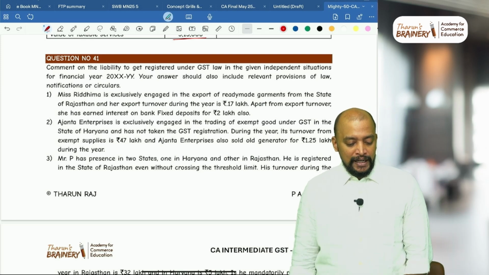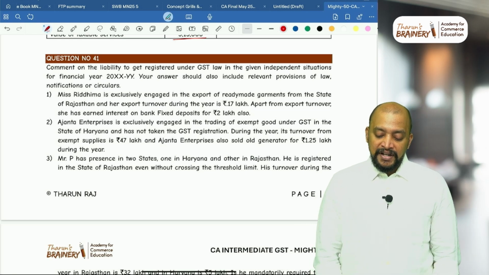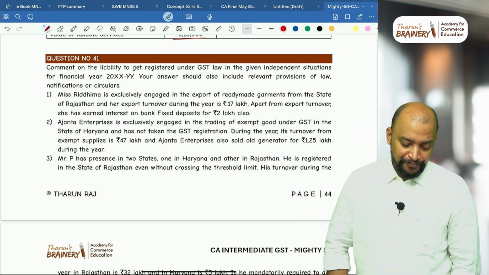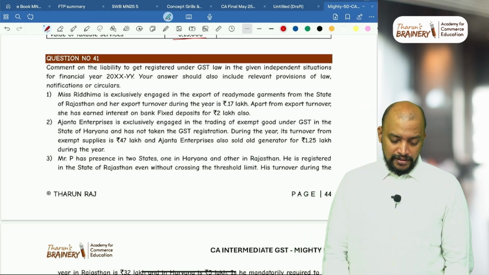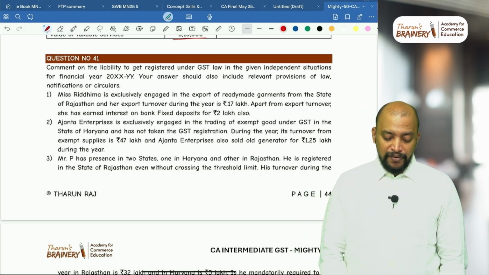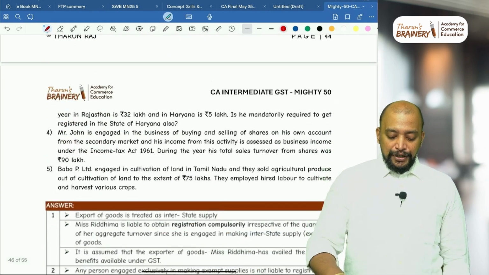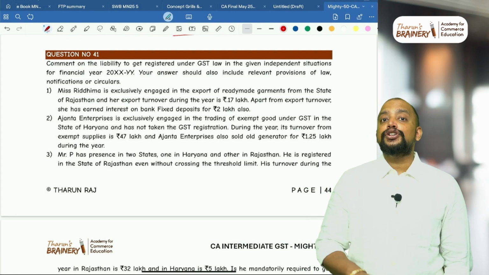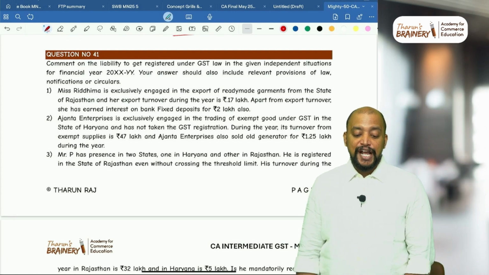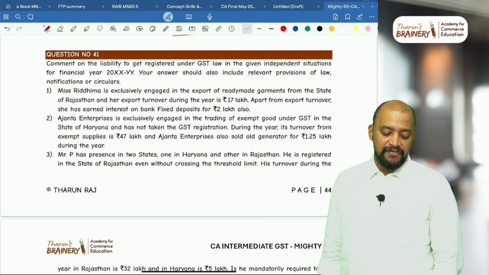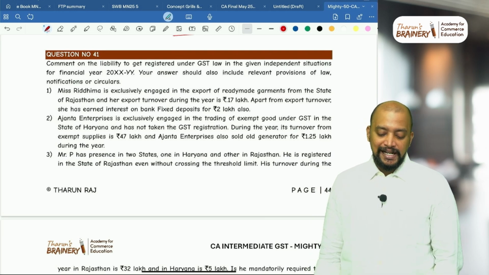Question number 41, comment on the liability to get registered under GST law in the given independent situations for the financial year. Your answer should also include relevant provisions of the law, notifications or circulars. Okay. So liability to get registered, this is related to the threshold limit. Miss Ridhima is exclusively engaged in export of ready-made garments from the state of Rajasthan and has her export turnover during the year as 17 lakhs.